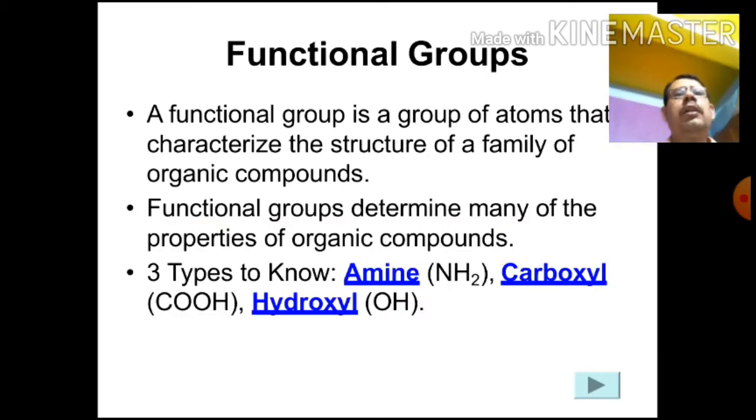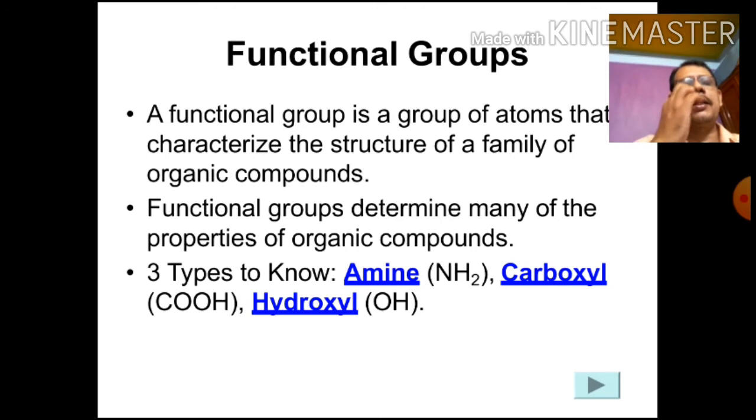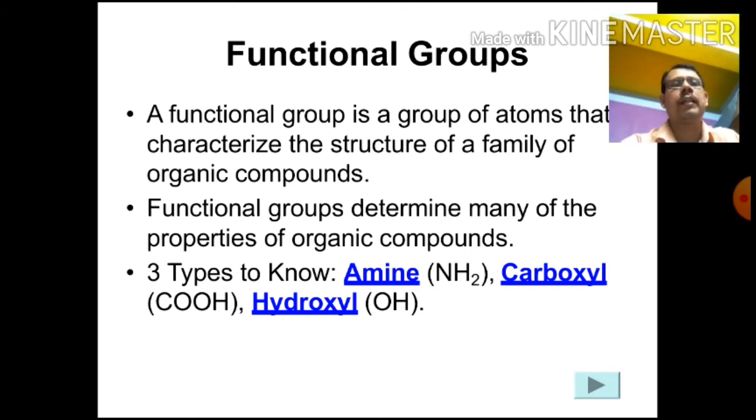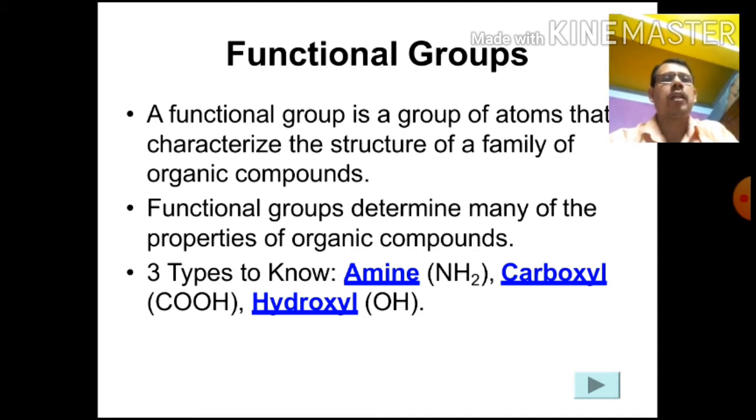Functional groups. Functional groups are groups of atoms that characterize the structure of a family of organic compounds, and the functional group determines the properties of the organic compound. Actually, functional groups are the things that can identify particular organic compounds. Here are three types: amine, carboxylic and hydroxyl, NH2 and carboxylic compounds.